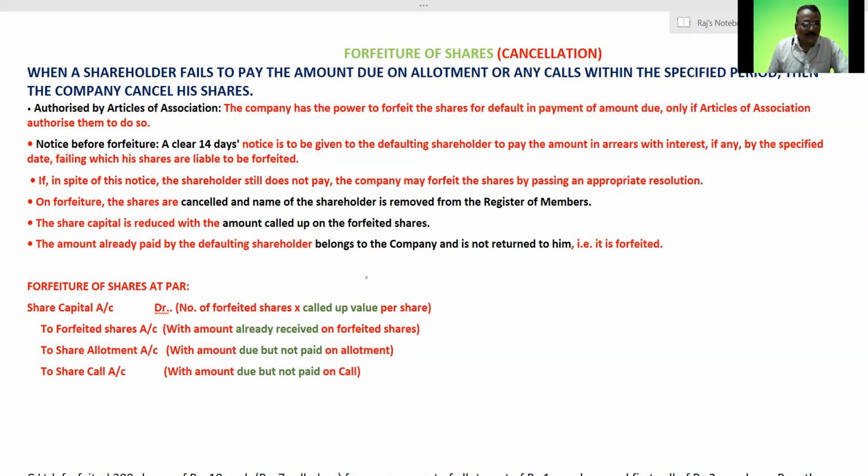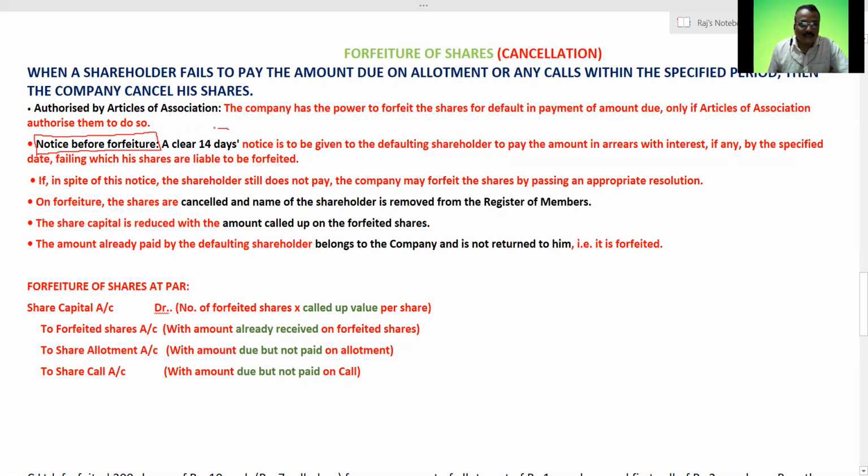Right? Now, coming to the second point, the notice before forfeiture. Yes, this is the most important. That means they must get a notice before the shares are cancelled. After further intimation, please pay the money for the particular due installments. But if they still do not pay, finally the directors of the company will issue a clear 14 days notice.